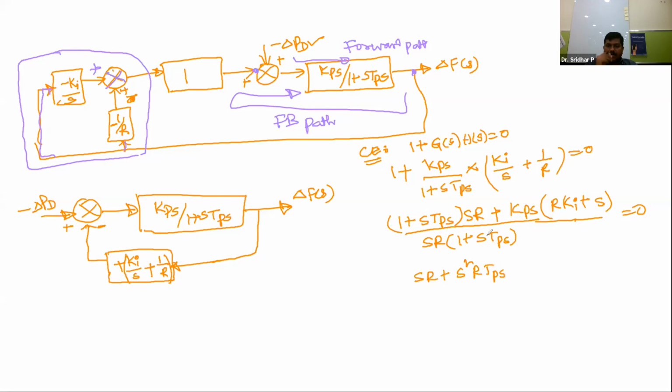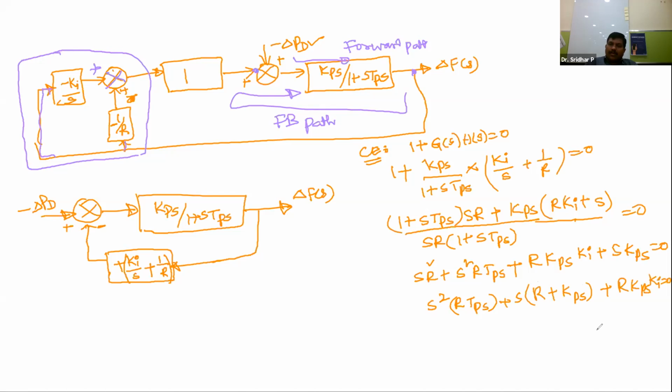This is the first time I'm removing the bracket, taking the individual multiplication: sR plus s square plus s square R Tps plus R Kps Ki plus s into Kps, and this value is equal to 0. The highest term is s square into R Tps, plus s if you take common, there are two terms, this one and this one: R plus Kps plus R into Kps into Ki is equal to 0.